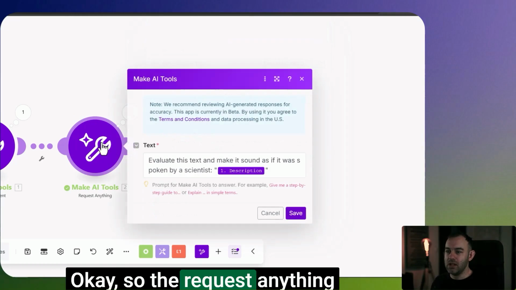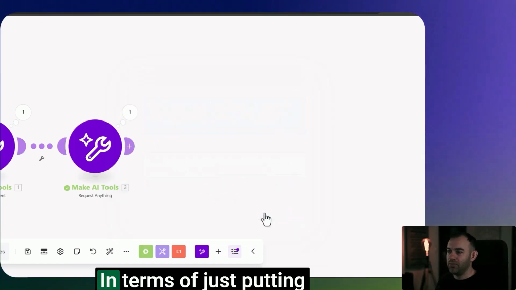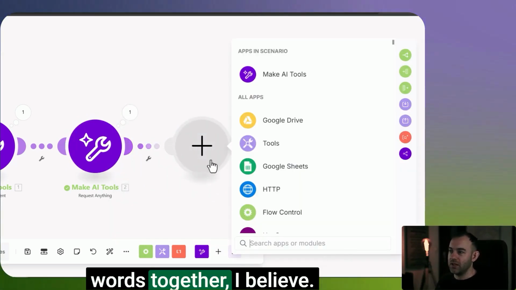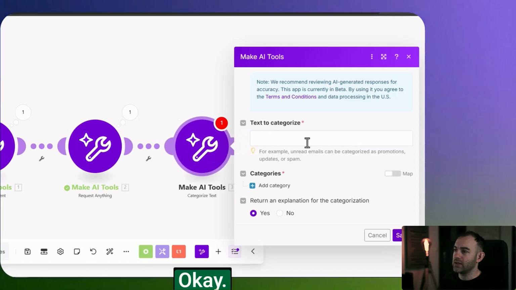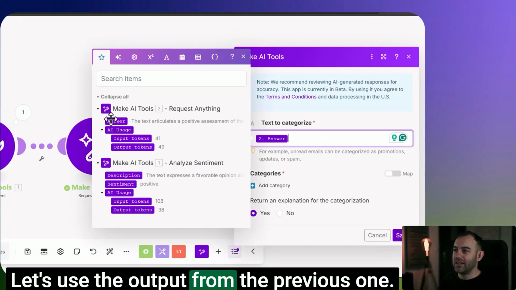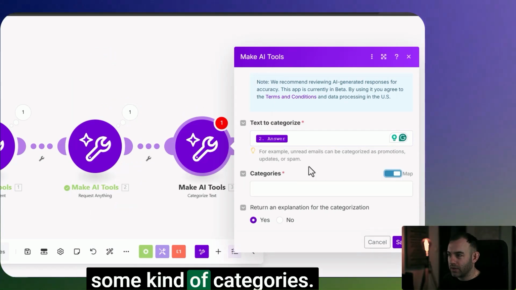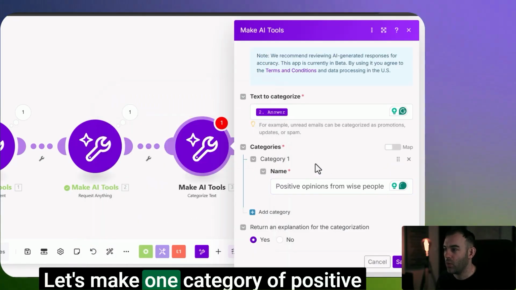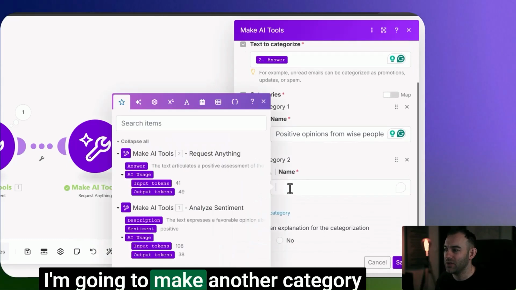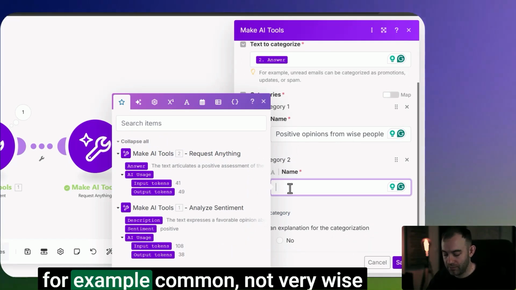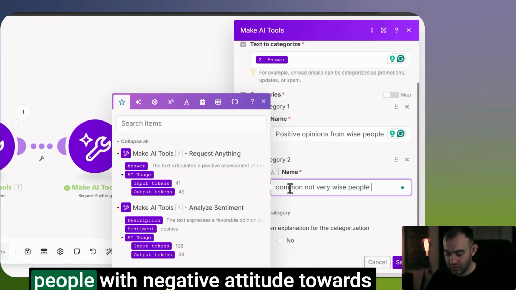Okay, so the request anything is just like having a free ChatGPT, and it works quite well in terms of just putting words together, I believe. Let's try something else. Categorize text. What's that? Right, let's use the output from the previous one, and I guess you can make some kind of categories. Can you? Let's make one category of positive opinions from wise people, and then I'm going to make another category, for example, common, not very wise people